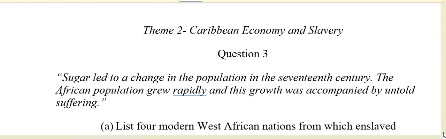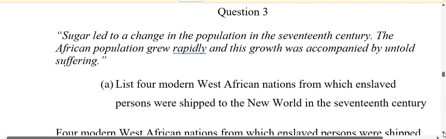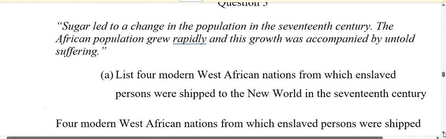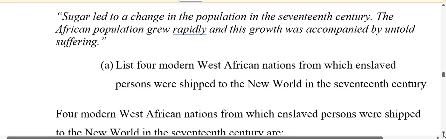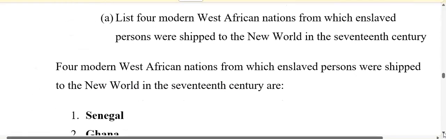Theme 2, Caribbean Economy and Slavery. Question 3. Sugar led to a change in the population in the 17th century. The African population grew rapidly, and this growth was accompanied by untold suffering. List 4 modern West African nations from which enslaved persons were shipped to the New World in the 17th century.